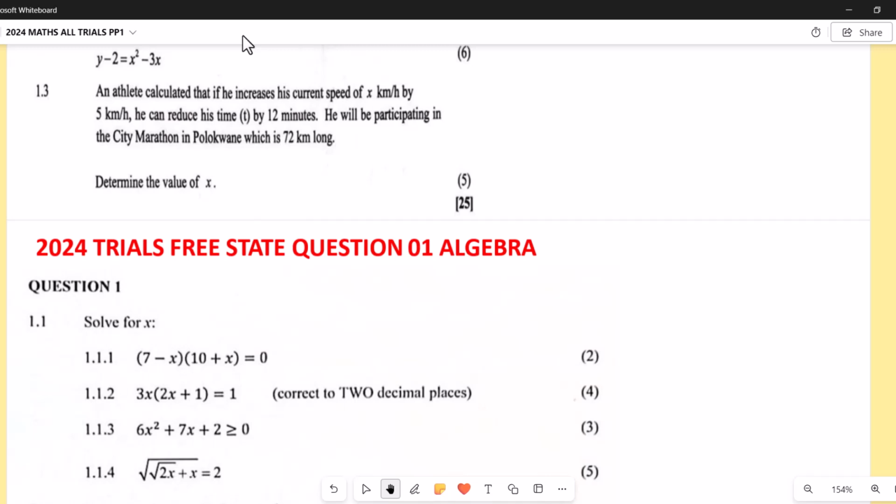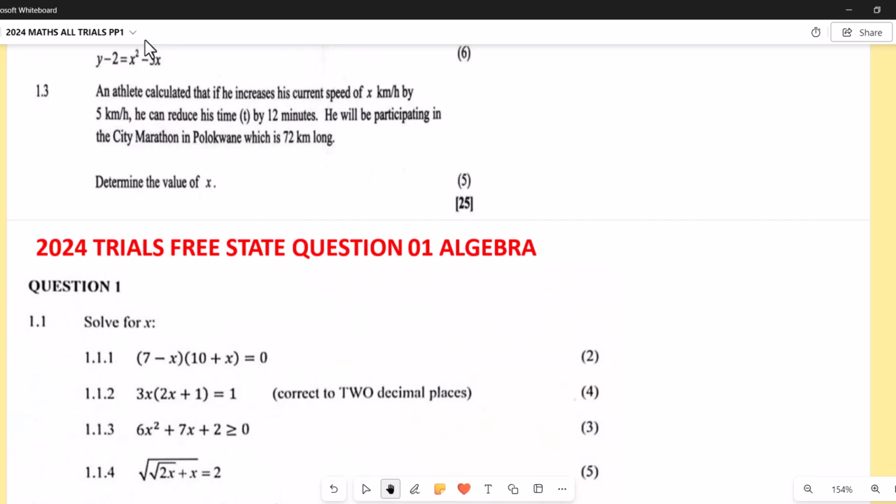This is a continuation of our last video. That's video 1. This is video 2. We are still doing question 1 for all the trials 2024. Now, this video is very important for you. You can watch it even if you're writing tomorrow morning. Our purpose for this video is to do the 2024 question 1. So we are preparing for it as we do these questions.